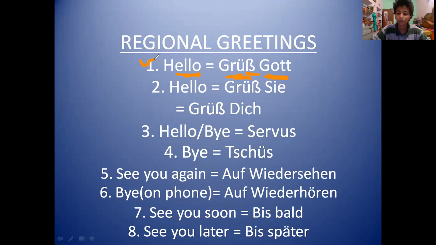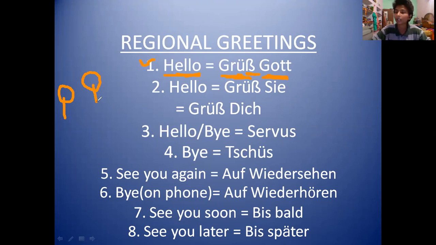This form of hello is used in Bavaria and Austria. There are two places. This one is Bavaria and this one is Austria. Okay. Bavaria is the biggest state of Germany. Germany is the country and Bavaria is the biggest state of Germany. Okay. So this form of hello, that is Grüß Gott, is frequently used in Bavaria, which is the biggest state of Germany. Okay. And then second place is Austria.